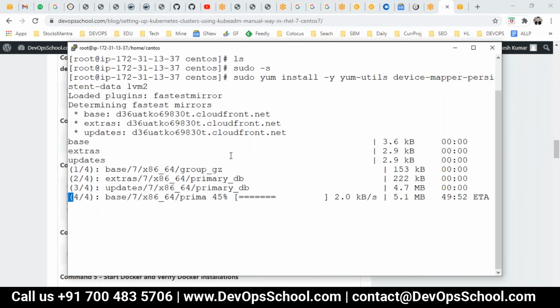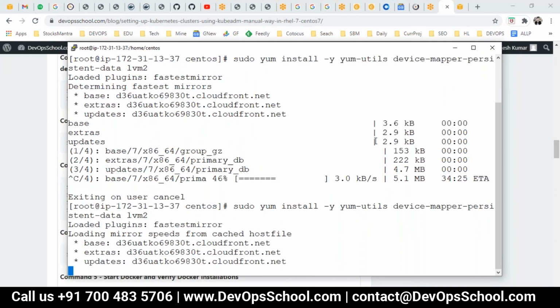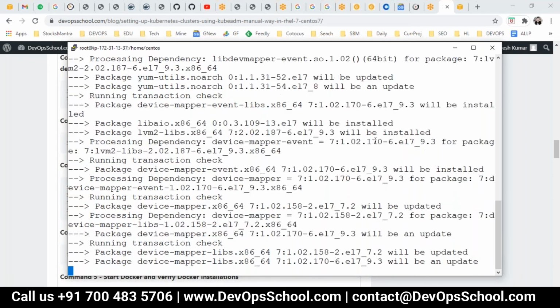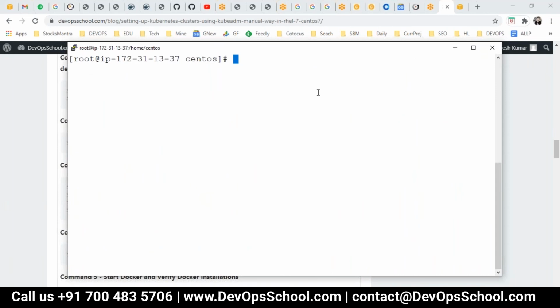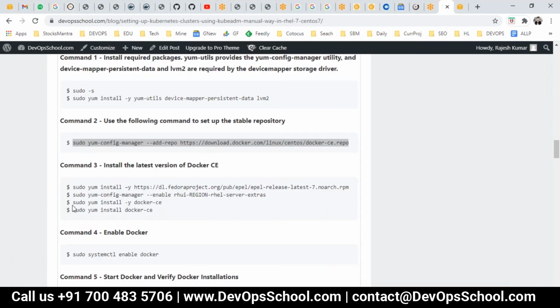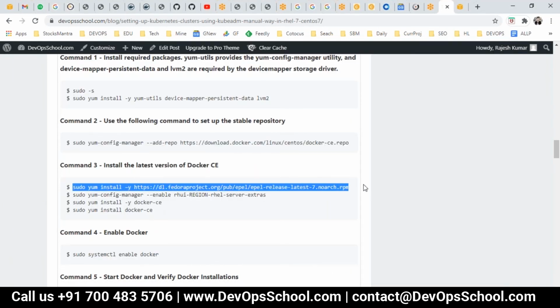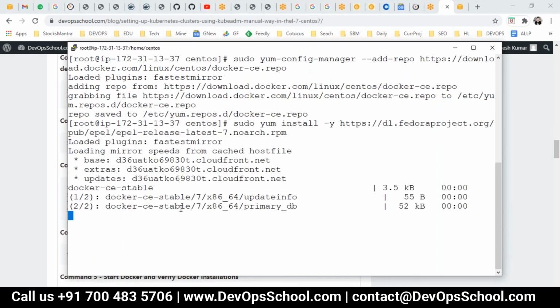Let me do that. Okay, you see that the command is taking more time. ETA is almost 40 minutes, so I'm not going to wait for it. I'm going to cancel and rerun this command. They have a CloudFront mirror, so they will use a different mirror which has better speed, and they will complete the task. This is also done. Now I'm going to do this.